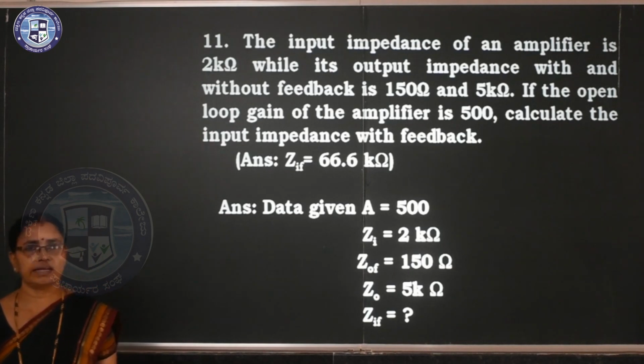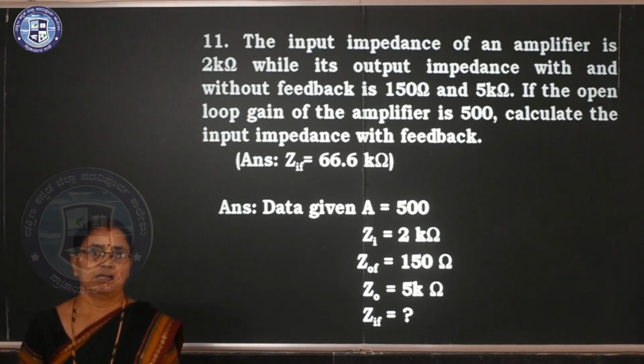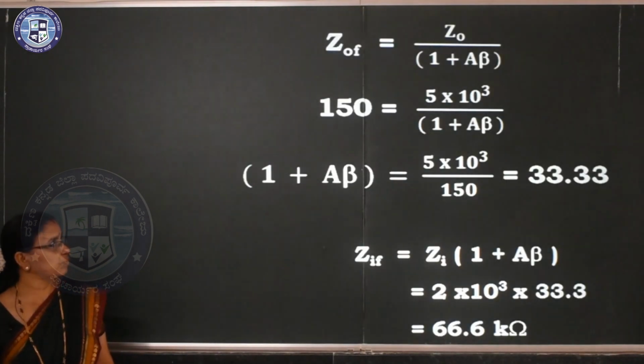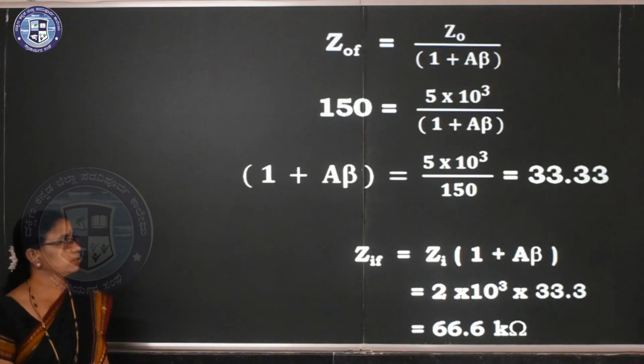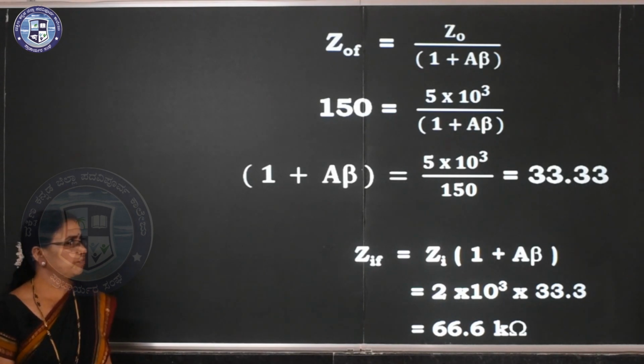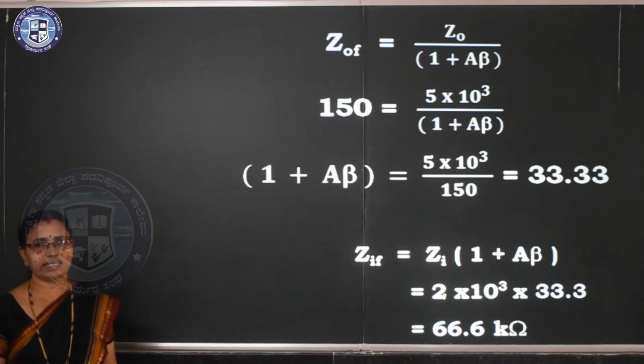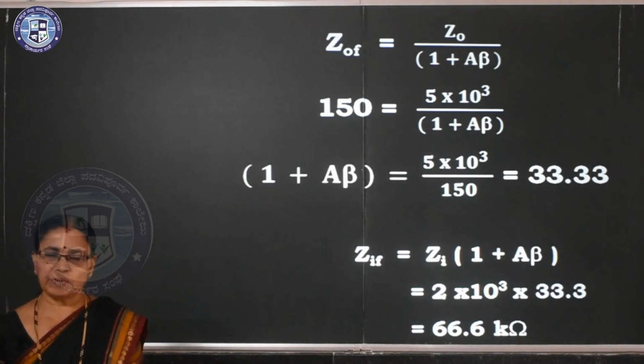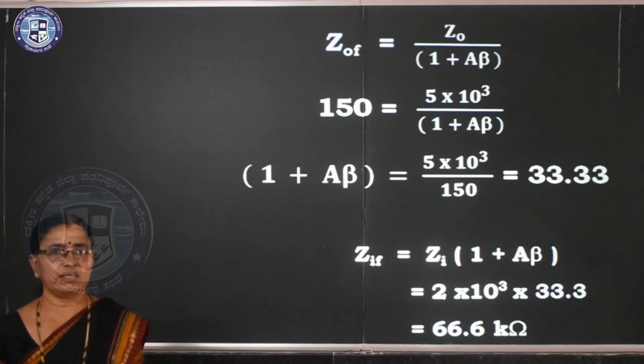So you have to calculate the input impedance after applying negative feedback. Consider it this way: ZOF is equal to ZO divided by 1 plus A beta. So 150, you substitute as it is, then you can do the calculation. The calculation part you can do anyway. Expression and substitution are very, very important.